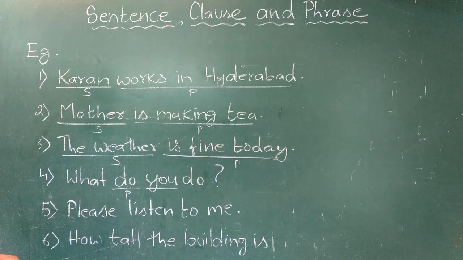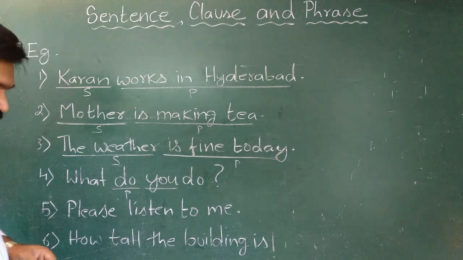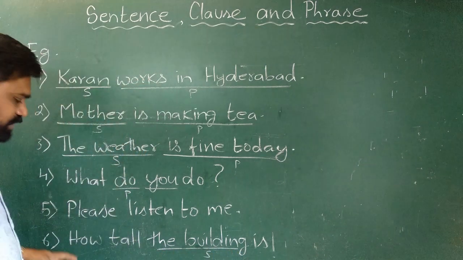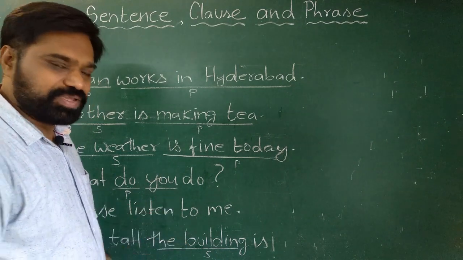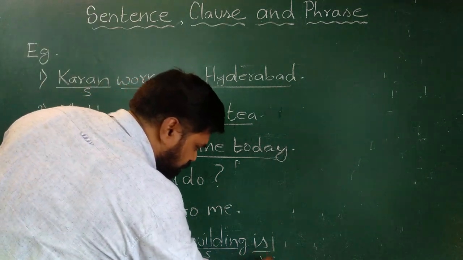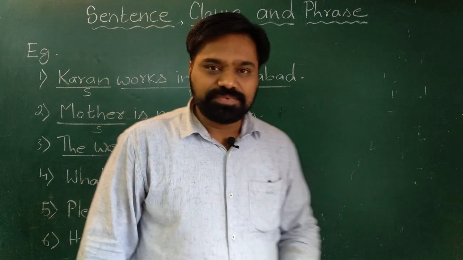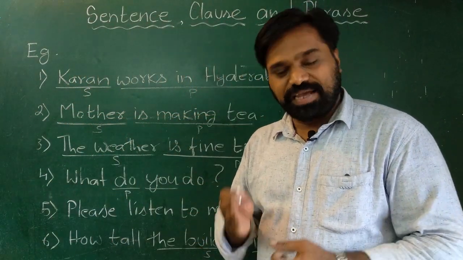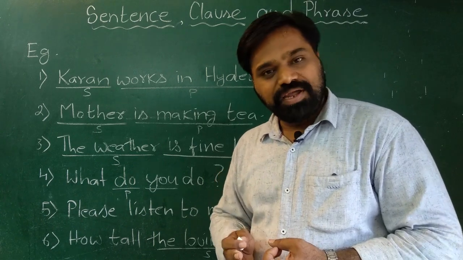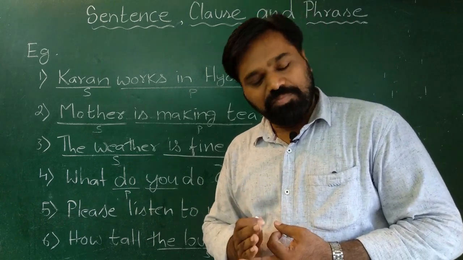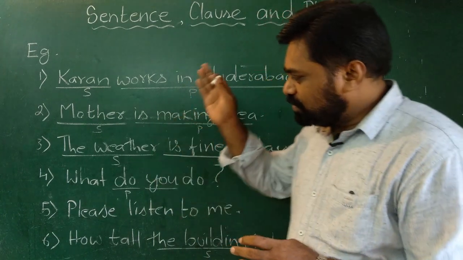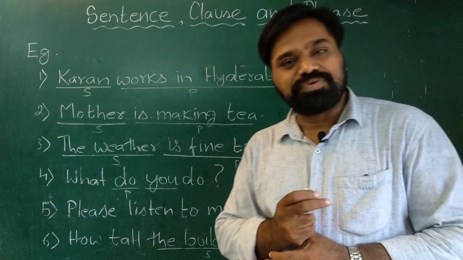Then the last one, how tall the building is. Now in this group of words, the building is subject, whereas how tall is predicate. Here is is the verb. So it has all the three things required to form a sentence. It has a subject, it has a predicate, and it gives complete meaning. So dear students, all of you should understand that all these are examples of sentence.